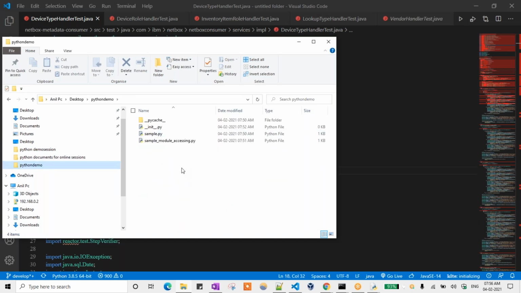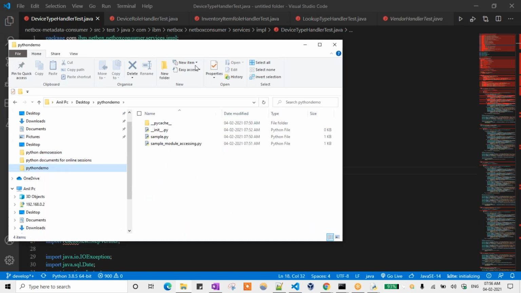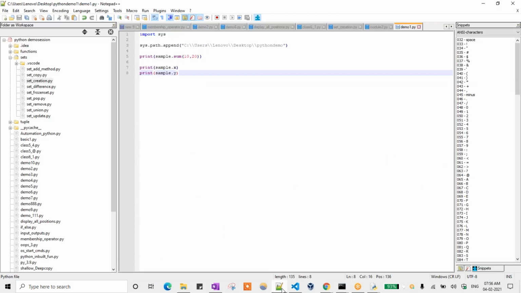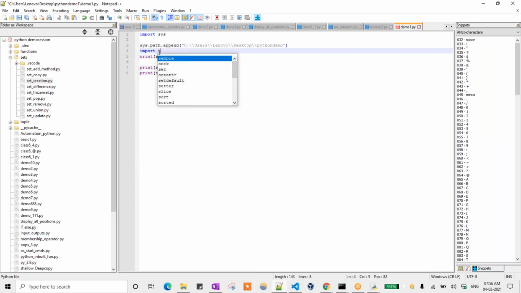Python demo. Okay, sample only we have defined. Sorry, here we need to import sample. So now if I run that one, we'll get the output.